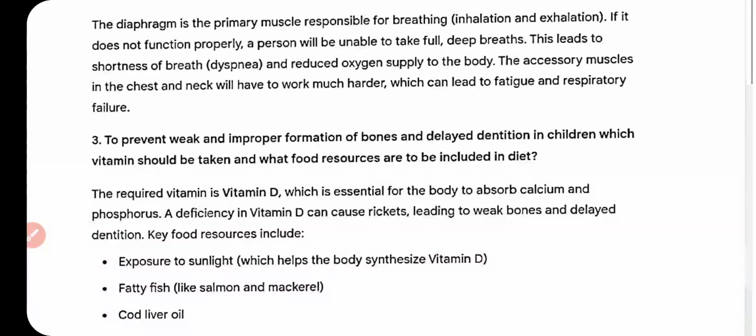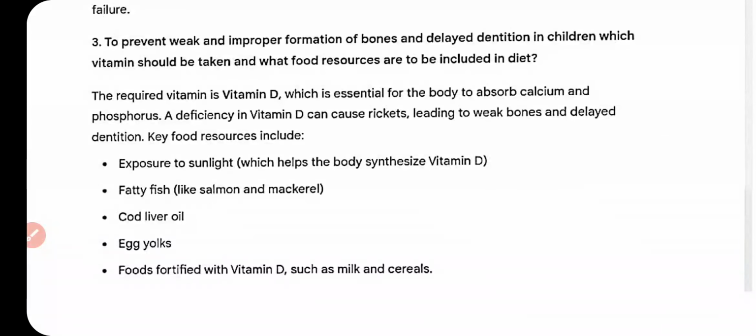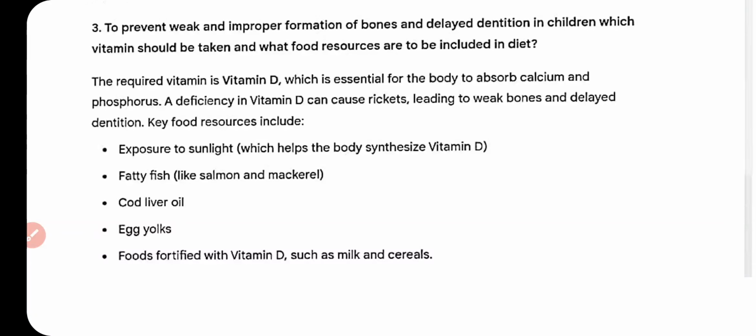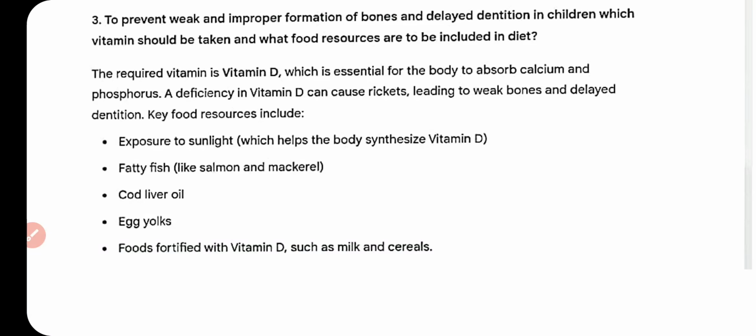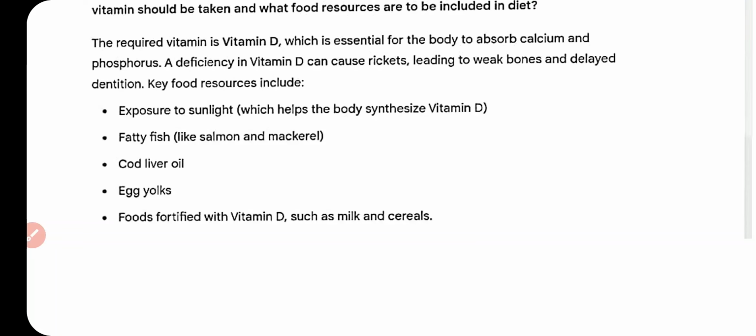The accessory muscles in the chest and neck will have to work much harder, which can lead to fatigue and respiratory failure. To prevent weak and improper formation of bones and delayed dentition in children, which vitamins should be taken and what food resources are to be included in the diet? The required vitamin is vitamin D, which is essential for the body to absorb calcium and phosphorus.